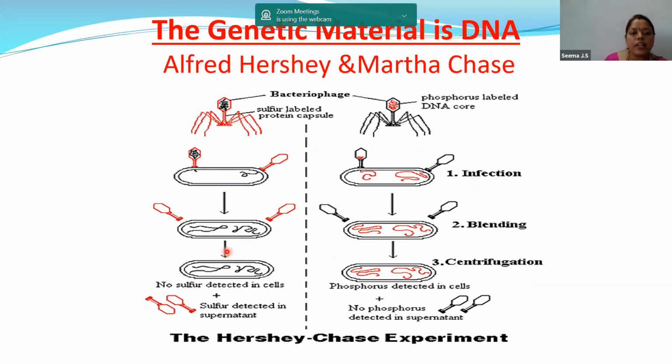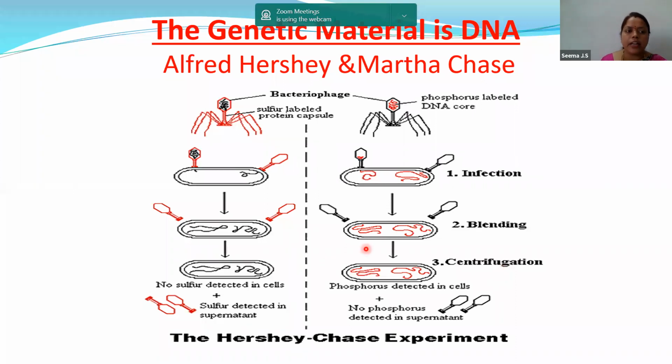After blending, a few virus particles were left on the surface of the bacterial cell. To remove those virus particles also, centrifugation is done. Centrifugation is nothing but you have a small plate, the test tubes are kept in the plate, and it is circulated in a very fast manner. As a result, the bacteriophages which are left over also will be eliminated.